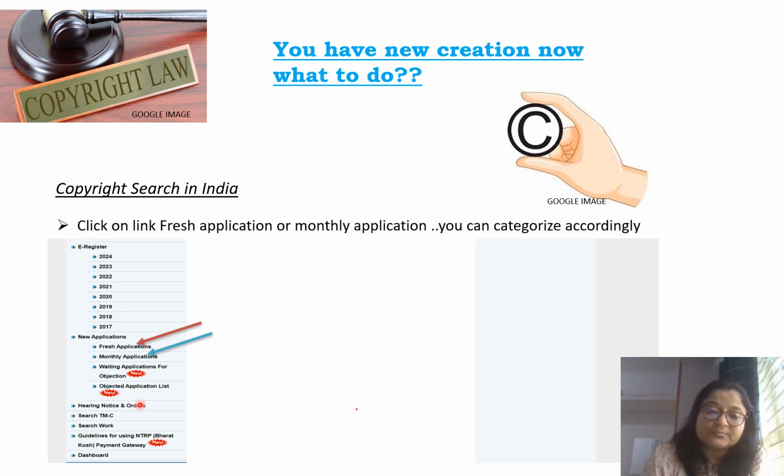Then there is the objected application list, where objection is done. In this category you can find which applications are already objected. Like this, by clicking on these different categories, you can find what you want to search.